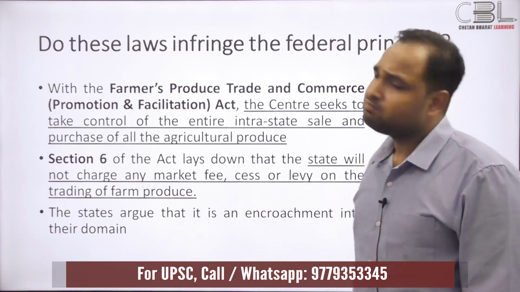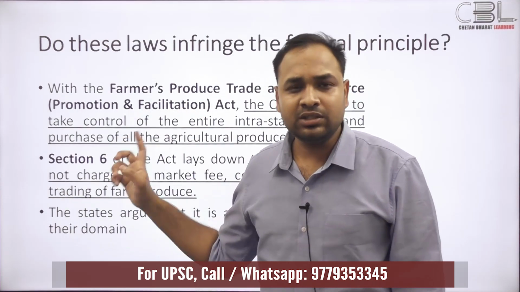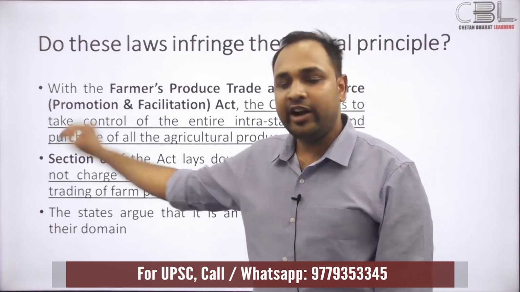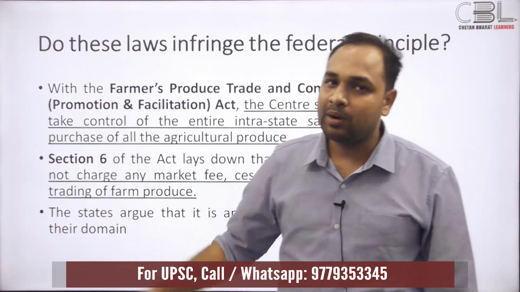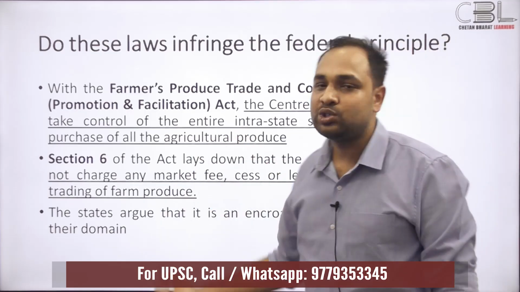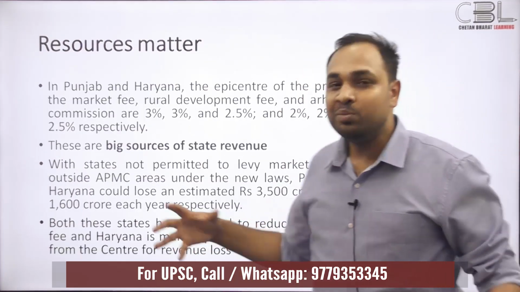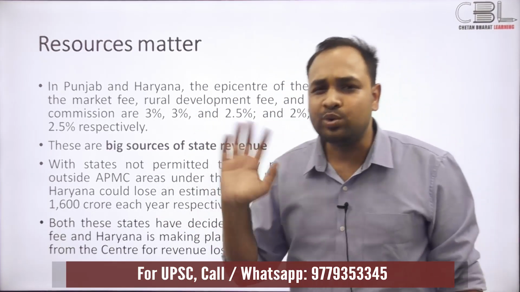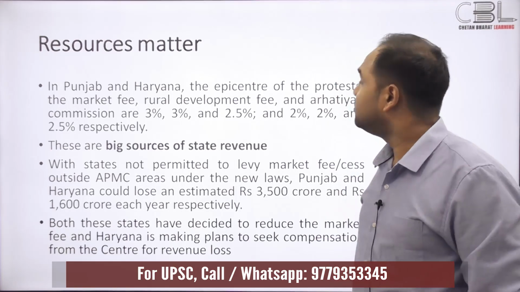So there's a constitutional question, a federalism question. Within the framework of the constitution, this is the federal question. You have 2 points that you can think about or expand on. Then there is a financial question, because fiscal federalism is also a thing. In fact, these levies that this law is talking about cumulatively amount to quite a lot of money. For example, in Punjab, there is a 3% market fee, a 3% rural development fee, then an Artiya's commission, and it accumulates up to 8.5 to 9%.